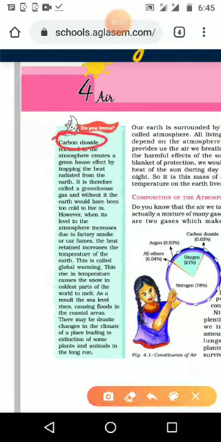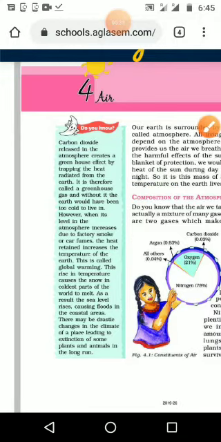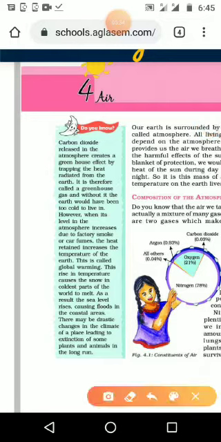We have seen that the atmosphere is giving the temperature on the earth and making it a livable condition for us. So what is the role of carbon dioxide? We are going to see.